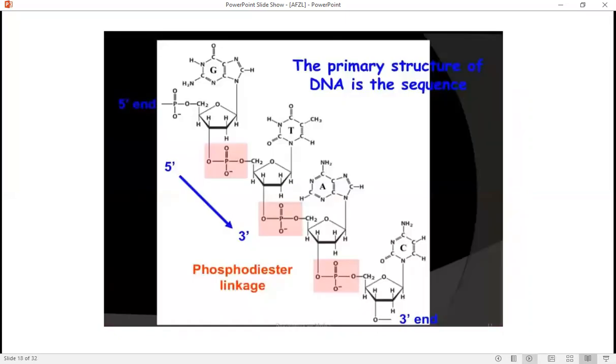This is the primary structure of the DNA. Here, the main component of the DNA is the pentose sugar, in which one end of the pentose sugar is attached to the nitrogenous base and the other end is attached with the phosphodiester bond. Two nucleotides are arranged with the phosphodiester linkage with one another, and here the primary structure of the DNA is found.